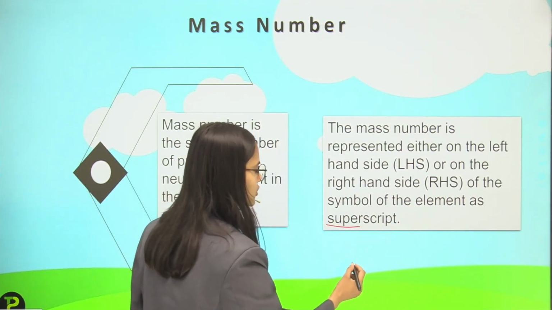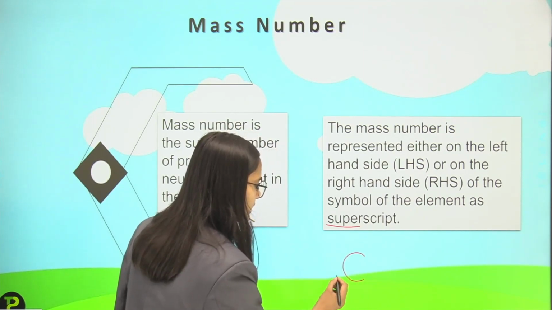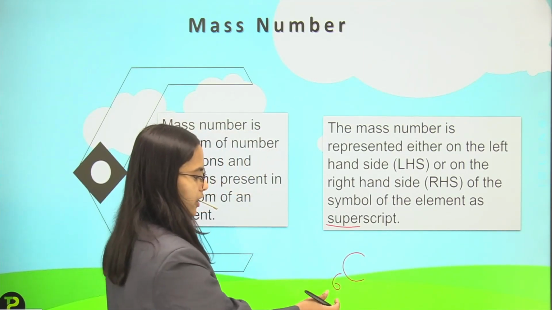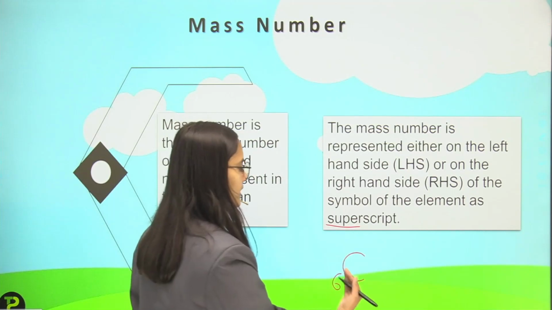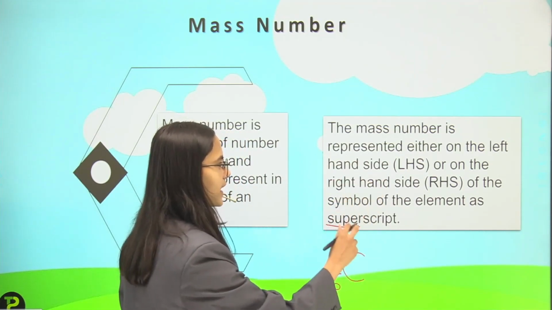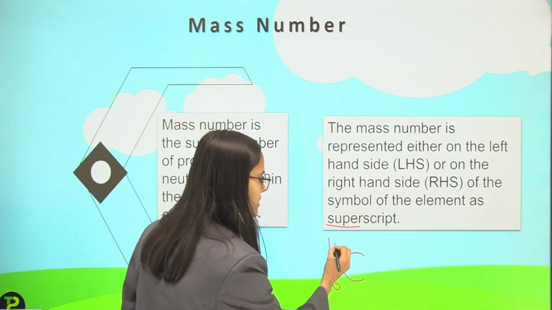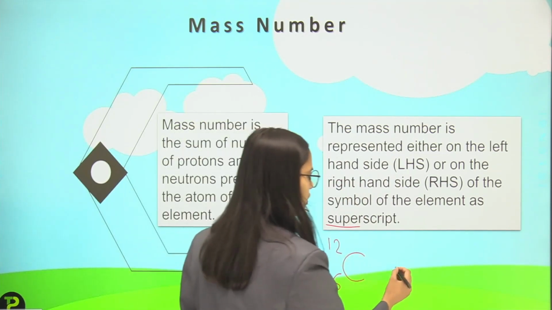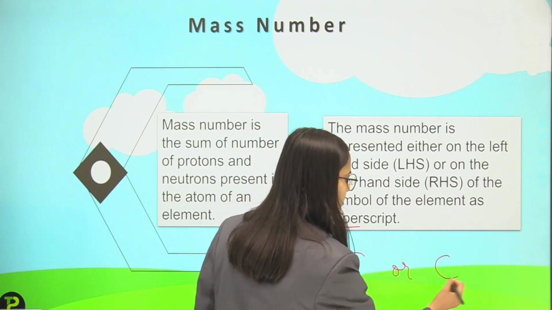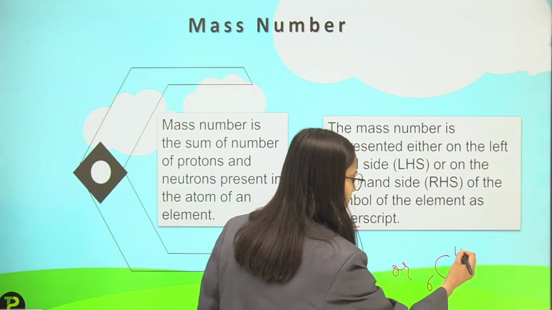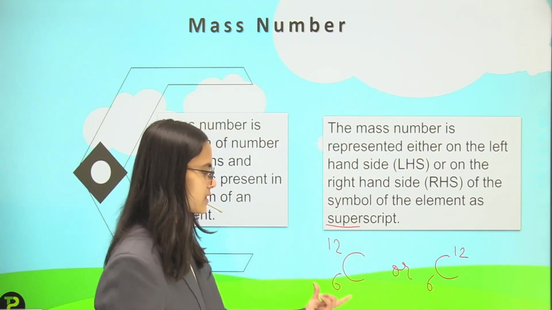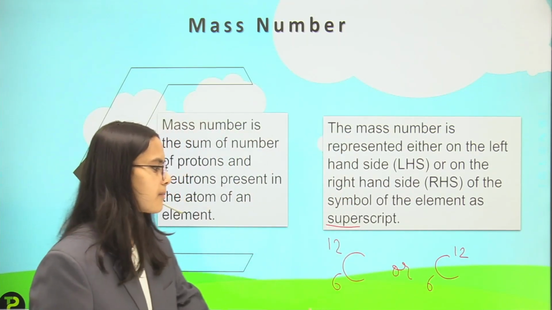If I talk about carbon, I write the atomic number in the subscript on the left hand side, and then I can write the mass number in the superscript, either on the left hand side or in the upper side. So this is the representation of the mass number.